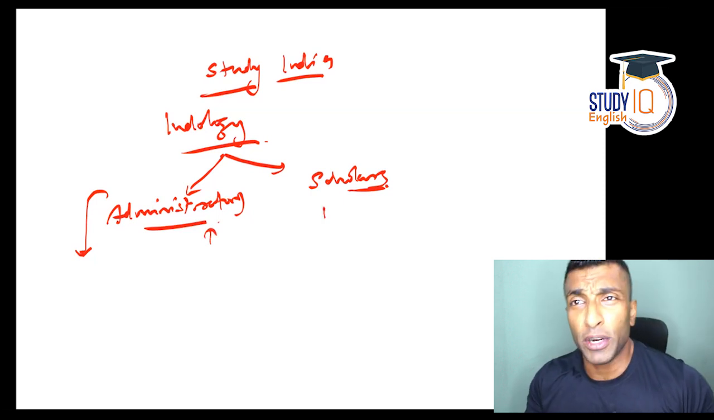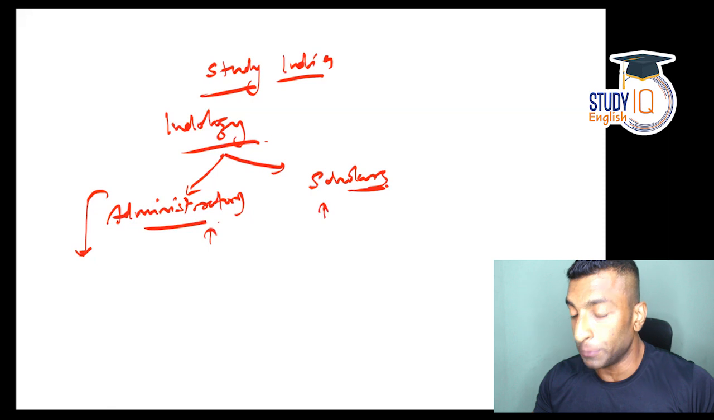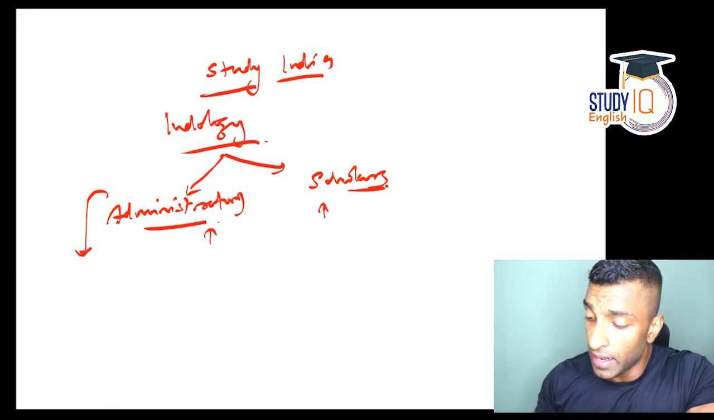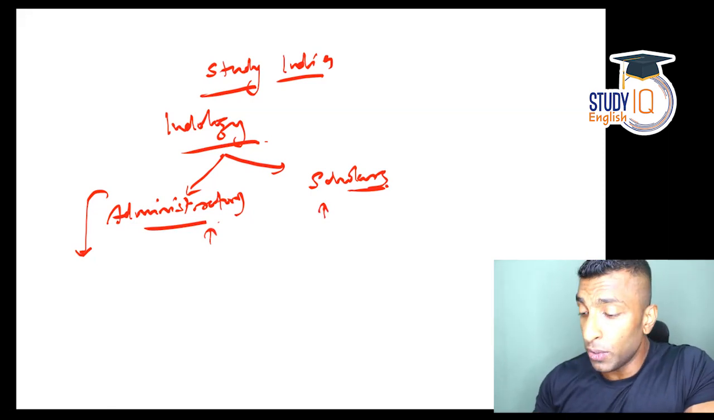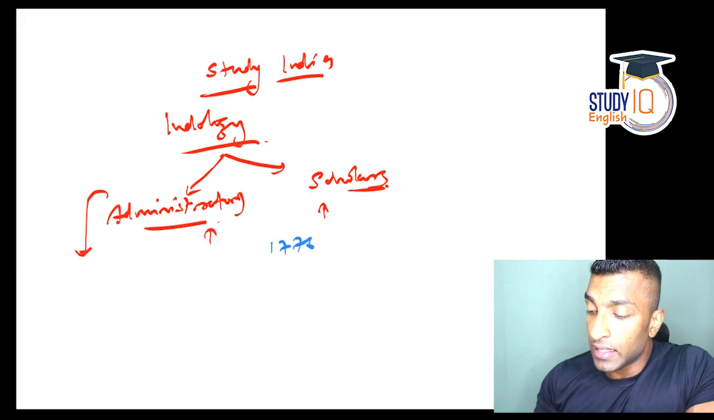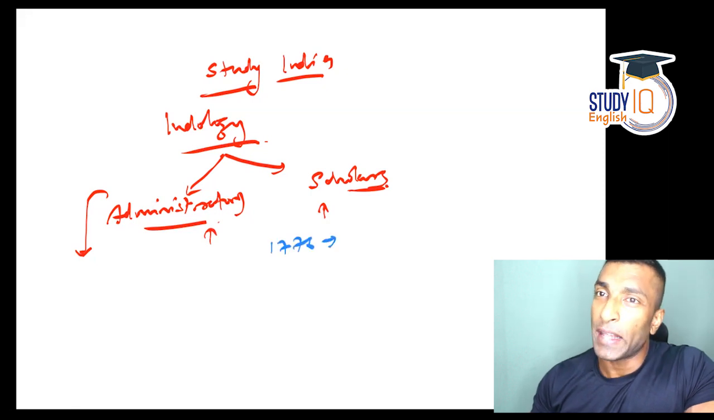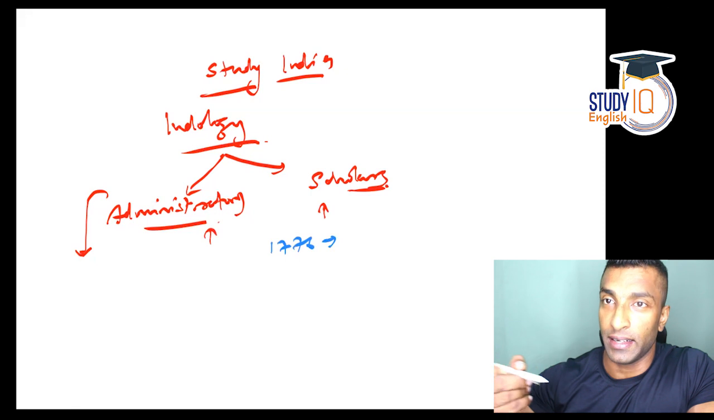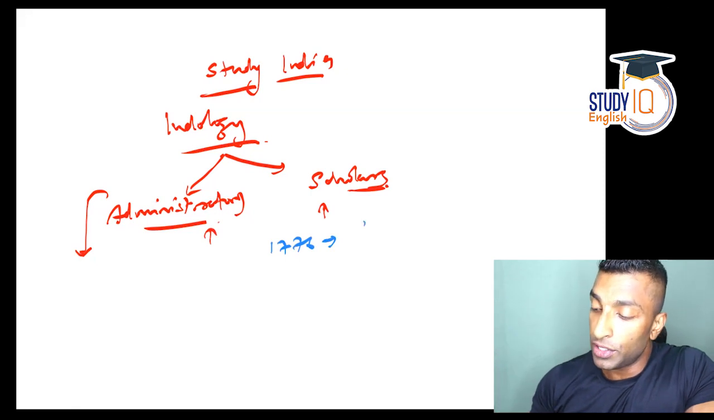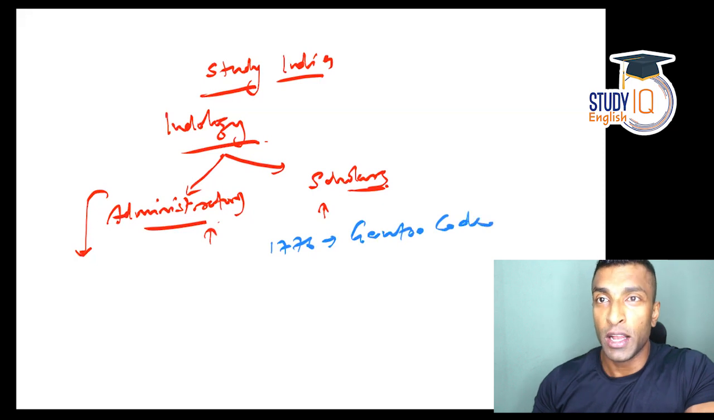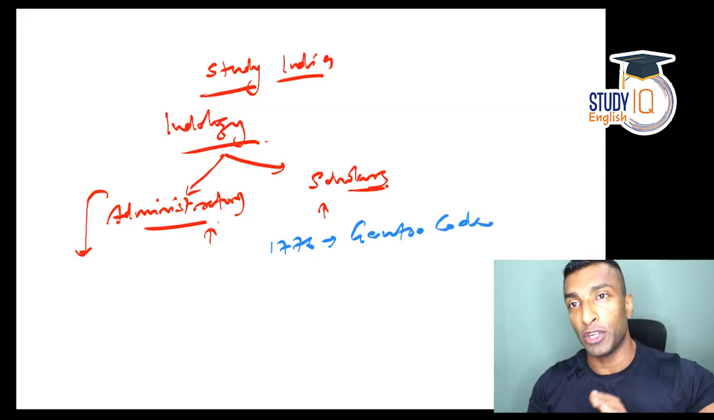So guys, here some prelims questions can be asked, like you can expect a question. These questions have been asked before also. In 1776, there was a translation which happened. That is, Manusmriti was translated. So that was the Gentoo Code. What is the Gentoo Code or Code of Gentoo Laws? Code of Gentoo Laws is the translation of Manusmriti.